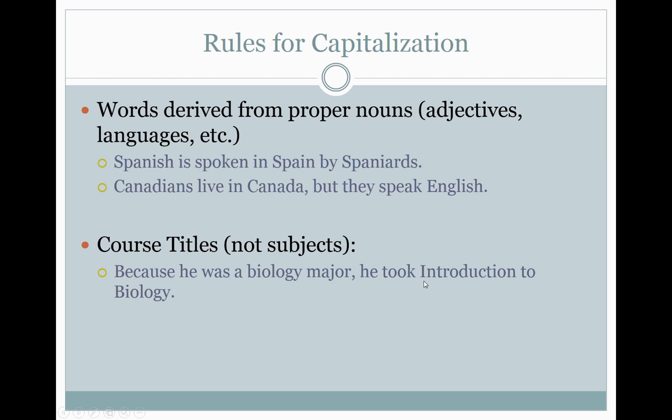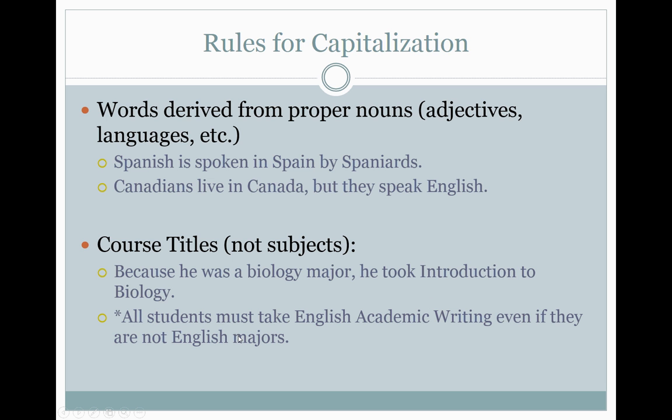He took Introduction to Biology. This is the title of a course, the title of a class. So it follows the titles rules we talked about before. I for introduction is capitalized. B for biology is capitalized. T for to is not capitalized because it is a preposition.